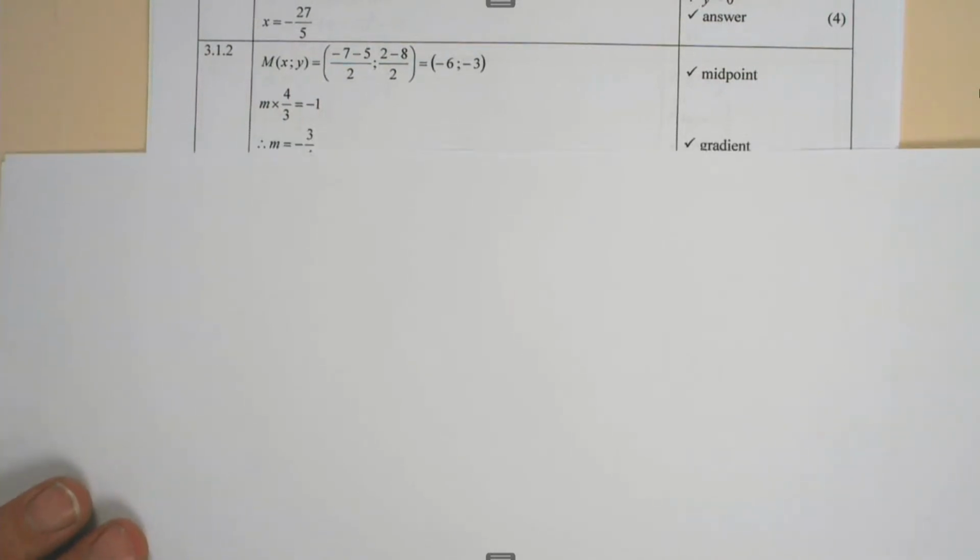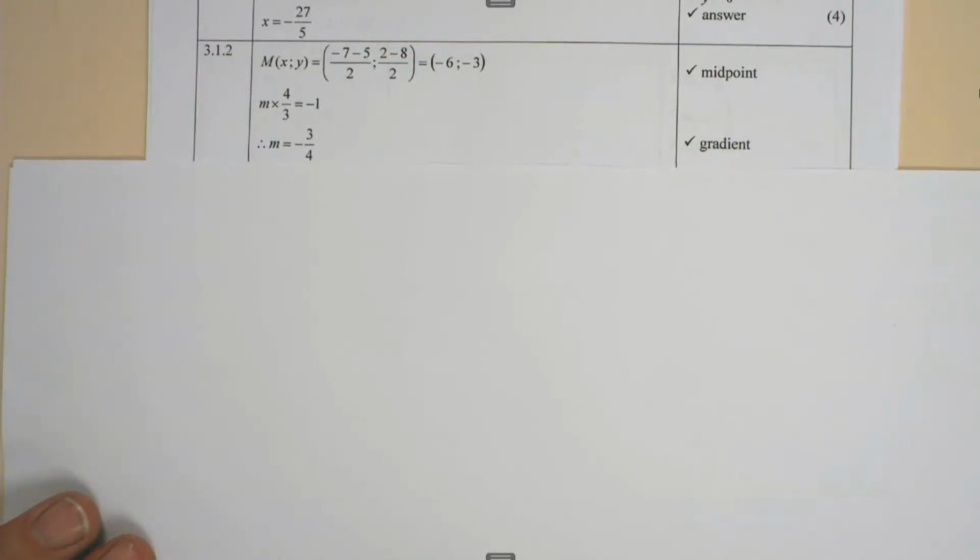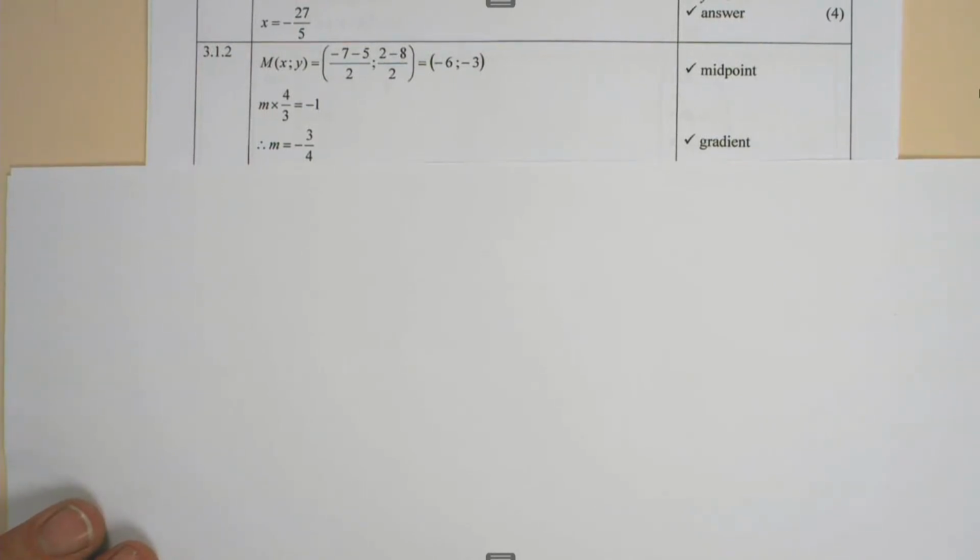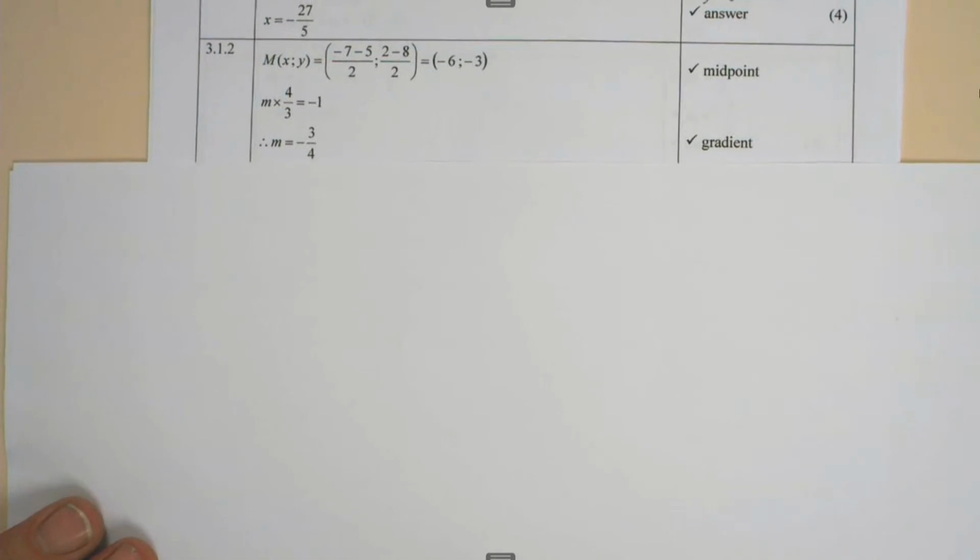One mark is awarded for the gradient of the line through the midpoint. If it's perpendicular to the line 3y equal to 4x - 10, the gradient there is 4 over 3. So the line perpendicular to it has the negative inverse, -3/4. One mark is awarded for -3/4.